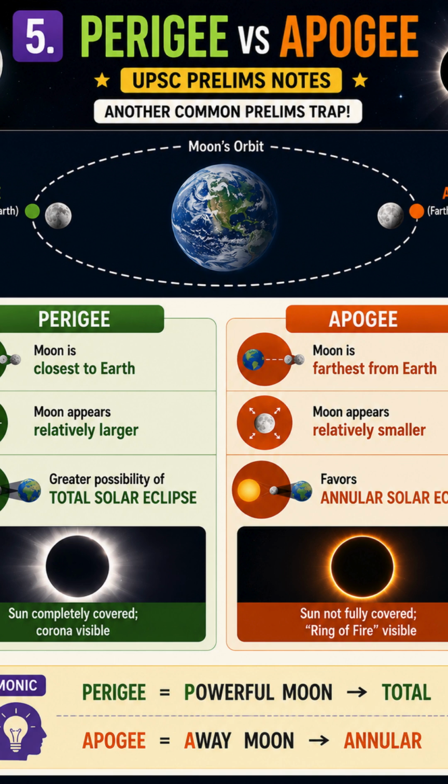Final 10-second UPSC revision. Before you move on, remember these 6 combinations. Solar eclipse, new moon. Total, umbra, corona.